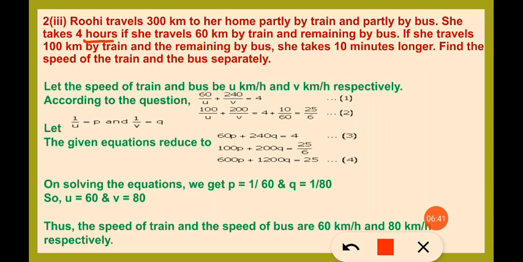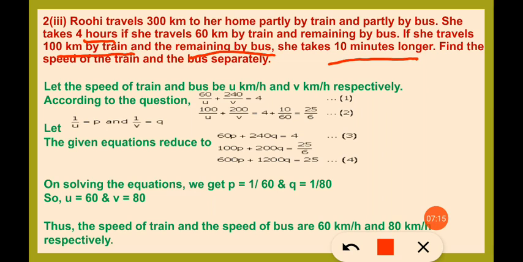She took 4 hours if she travels 60 kilometers by train and remaining by bus, which means 60 kilometers by train and rest of the 240 kilometers by bus, and she will take 4 hours. Second situation says that if she travels 100 kilometers by train and remaining, which means 200 kilometers by bus, then she takes 10 minutes longer, which means 4 hours 10 minutes.